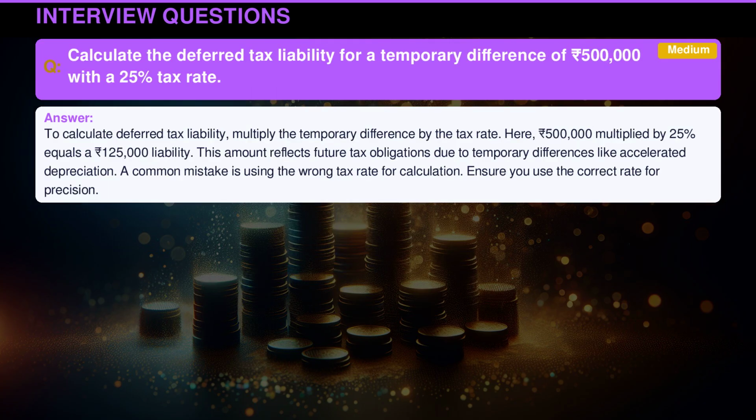To calculate deferred tax liability, multiply the temporary difference by the tax rate. Here, 500,000 rupees multiplied by 25% equals a 125,000 rupee liability. This amount reflects future tax obligations due to temporary differences, like accelerated depreciation. A common mistake is using the wrong tax rate for calculation. Ensure you use the correct rate for precision.